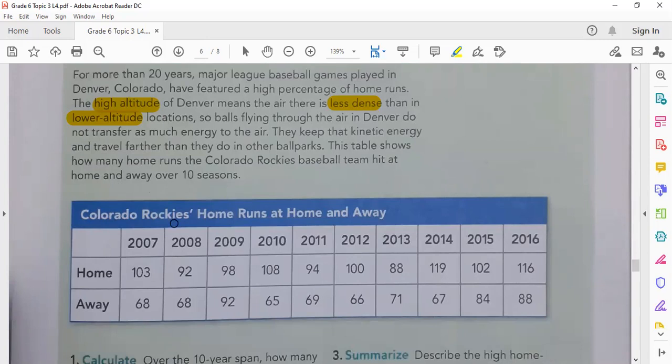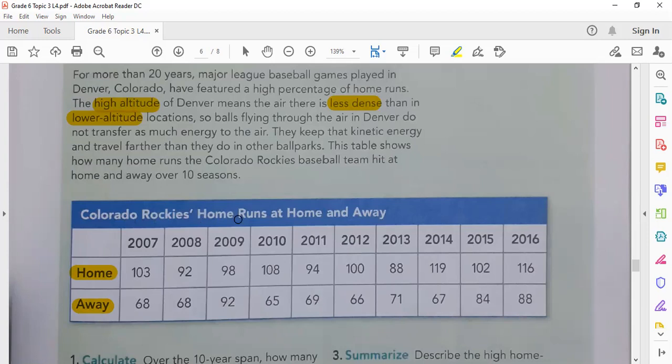I don't know this game. Do they throw the ball very far, home runs? I think so. I'm not sure actually. I'm not really interested in this stuff. Me too, I'm not interested in this game anyway.